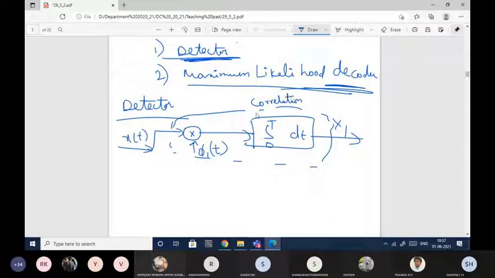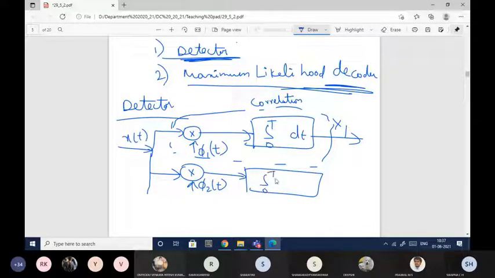So the correlation receiver will have a bank of correlators. To get x2, I have to multiply x of t with phi2 of t. This equation and this diagram I have shown you many times. Integrating over dt gives you x2.